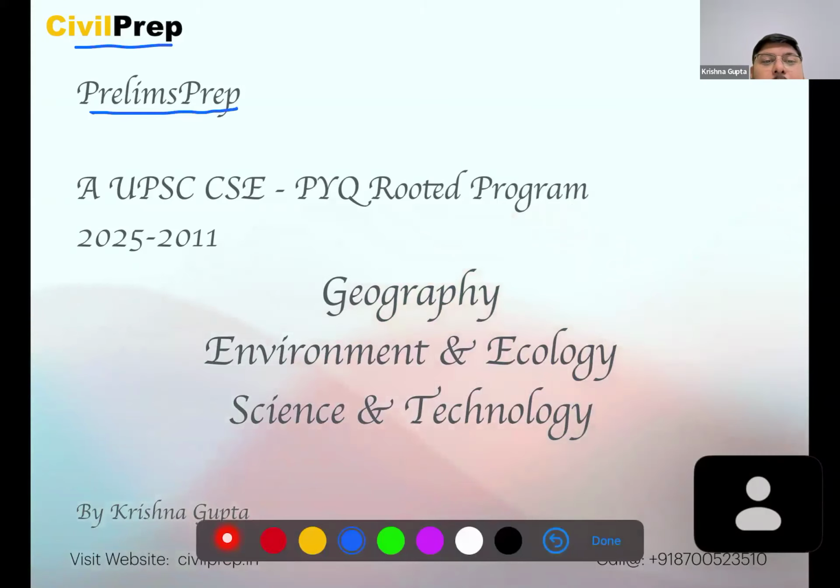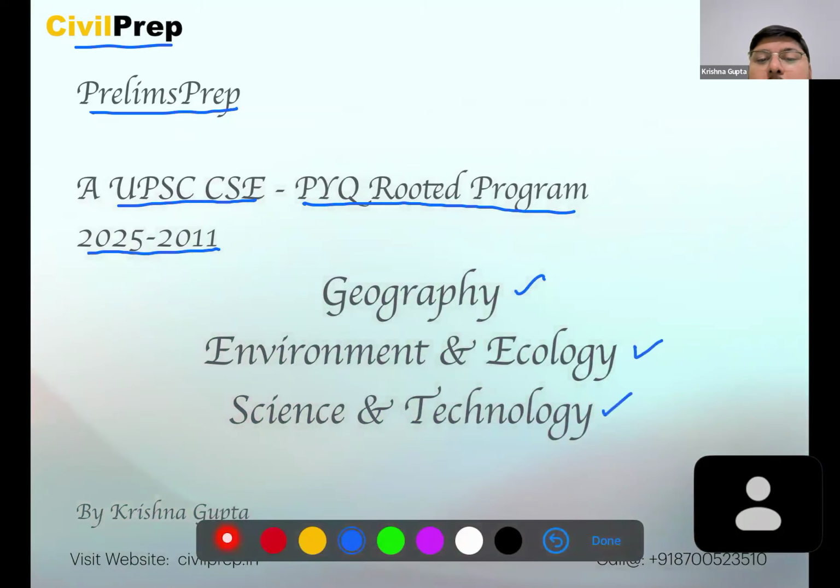Here we'll be looking at the PYQs, which are rooted in the various previous year questions of the UPSC Civil Services exam, and the coverage will be taken from 2011 to 2015. Here we'll be looking at the subjects of geography, environment and ecology, and science and technology.